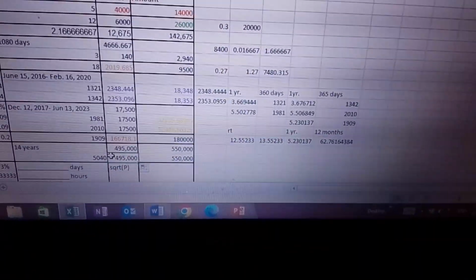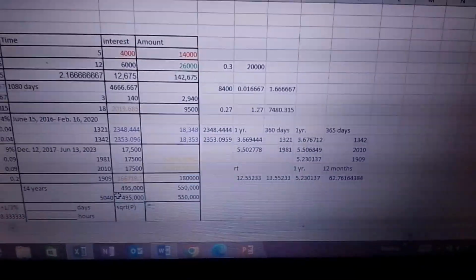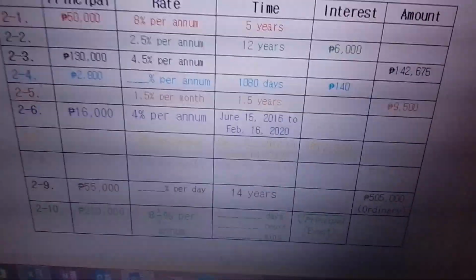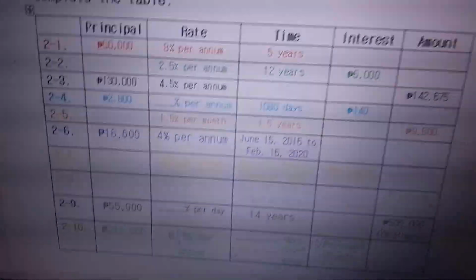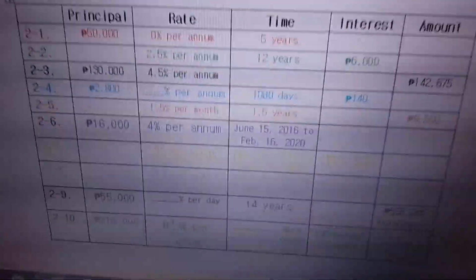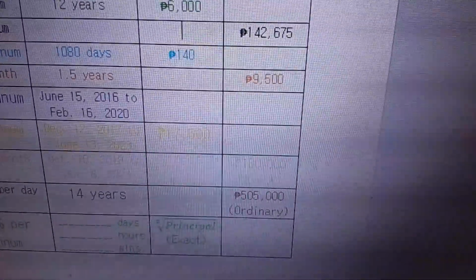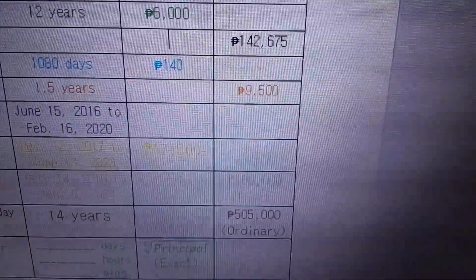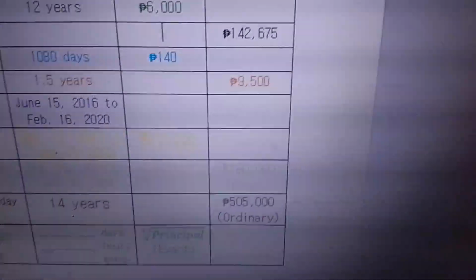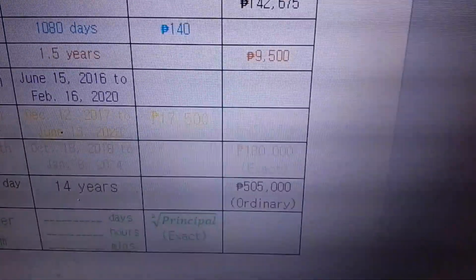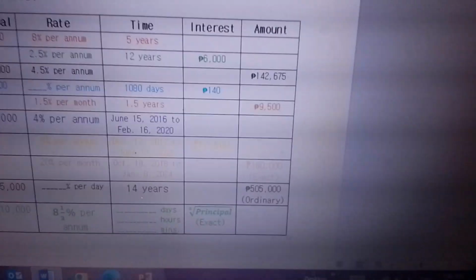Okay? Now, remember, we need to convert our time unit because our time unit is not the same. Because here, remember, it says it's 14 years. But our rate is per day. So, now we're going to have to convert. Remember, because it says ordinary, when we say ordinary, it means divide by 360. Normally 1 year is 360 days, and that's for the ordinary time. So therefore, we have to do it this way.